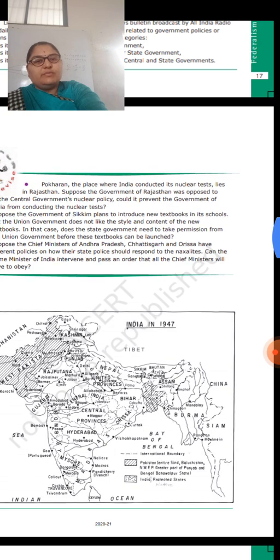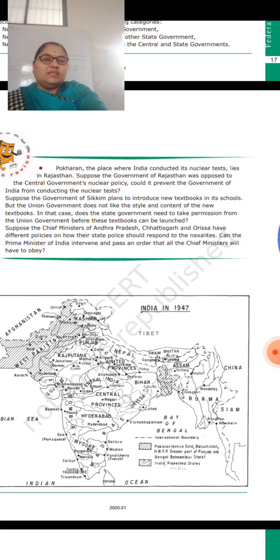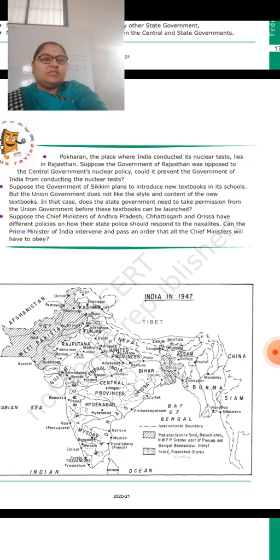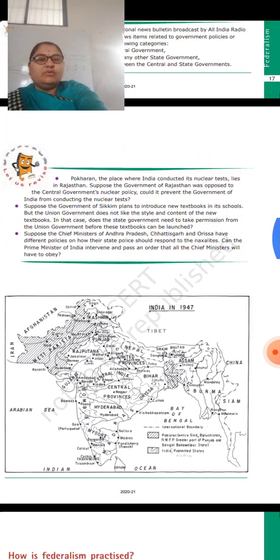Pokhran, the place where India conducted its nuclear tests, is in Rajasthan. Suppose the government of Rajasthan was opposed to the central government's nuclear policy, could it prevent the government of India from conducting the nuclear tests?